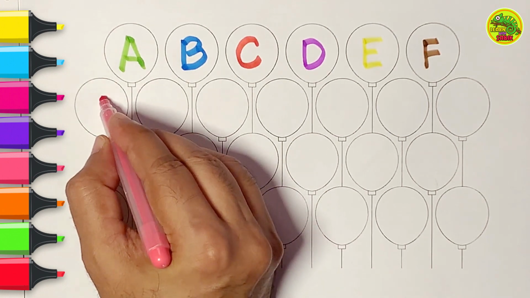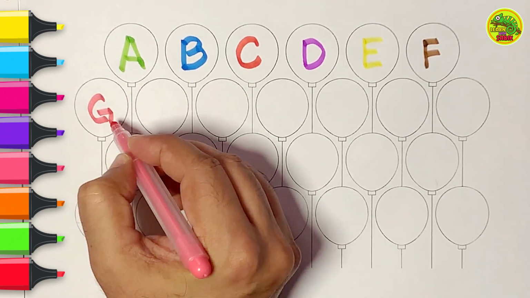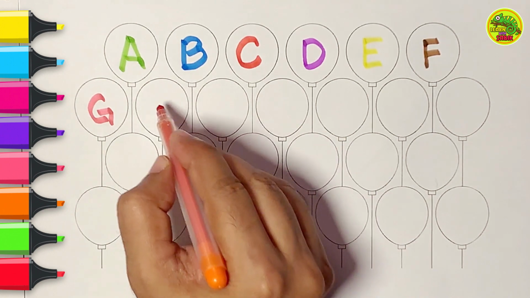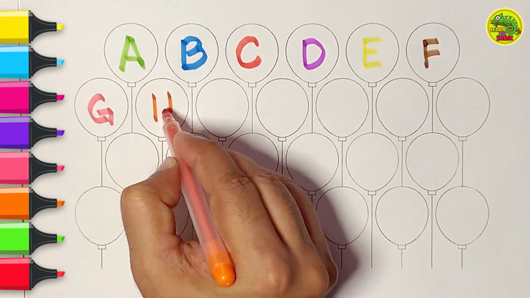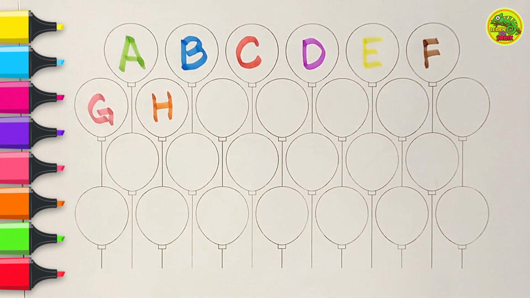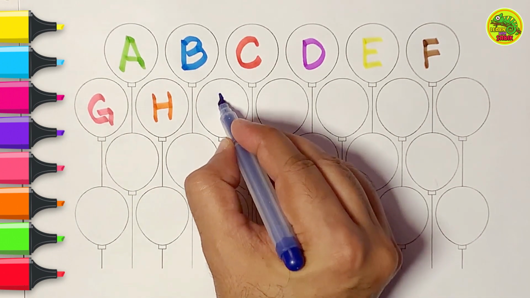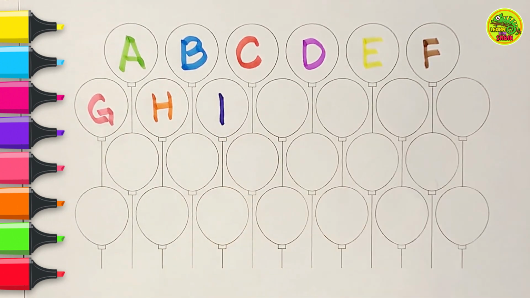Pink color. G. G is for giraffe. Orange color. H. H is for hamster. Dark blue color. I. I is for ink pot.